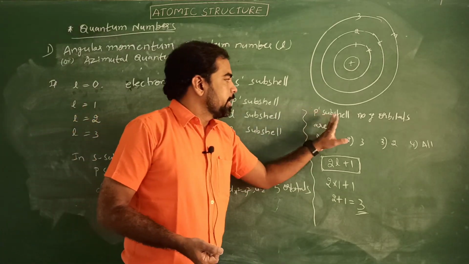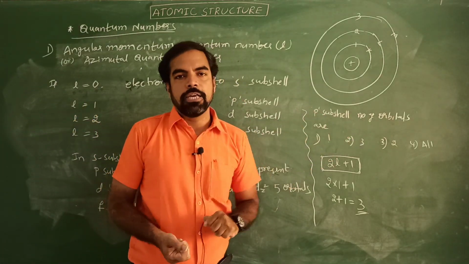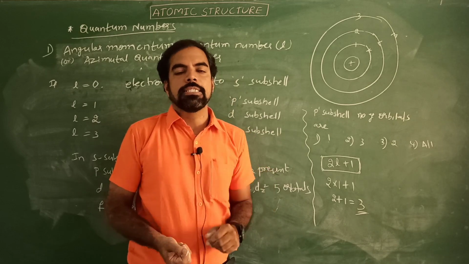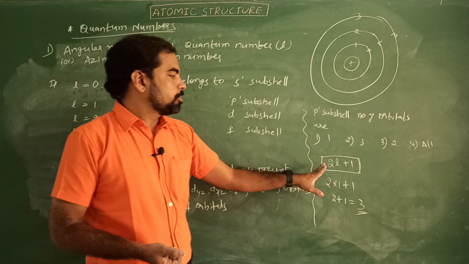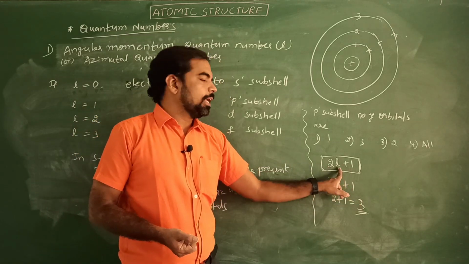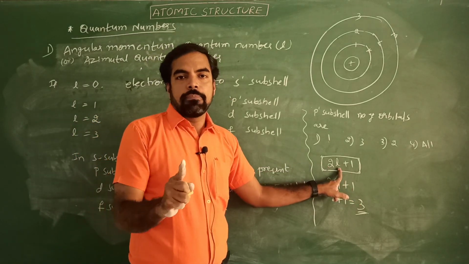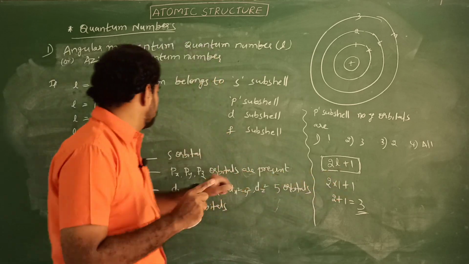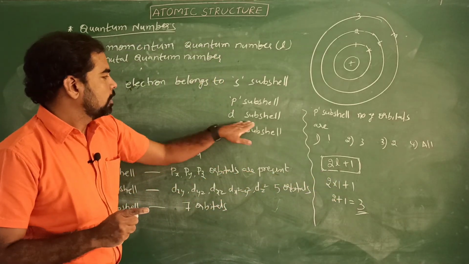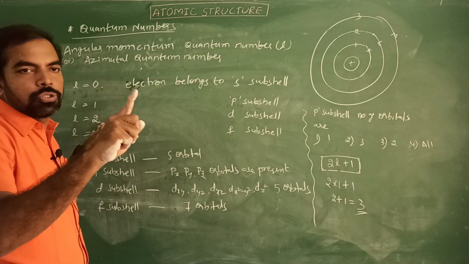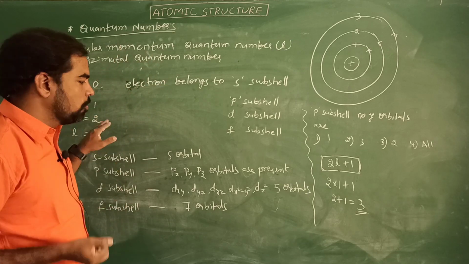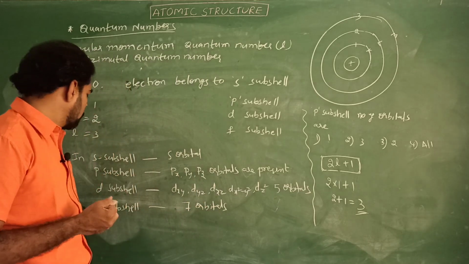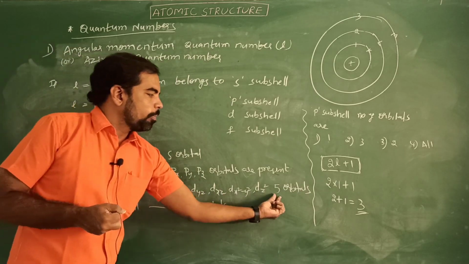Students, the number of orbitals present in D subshell. Pause the video and guess the answer. Simply substitute in 2L plus 1. For D subshell, the L value is 2. Substitute 2 into 2L plus 1, that is 2 into 2 plus 1, which means 5.